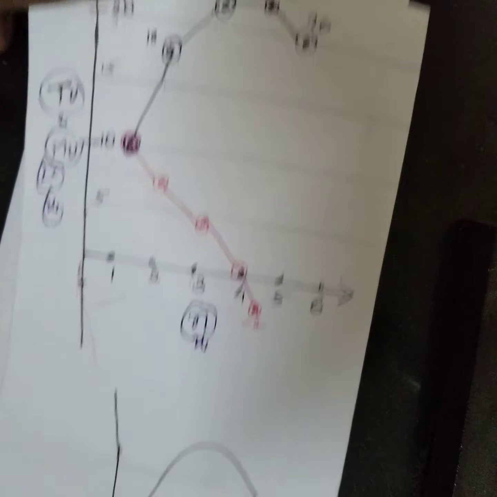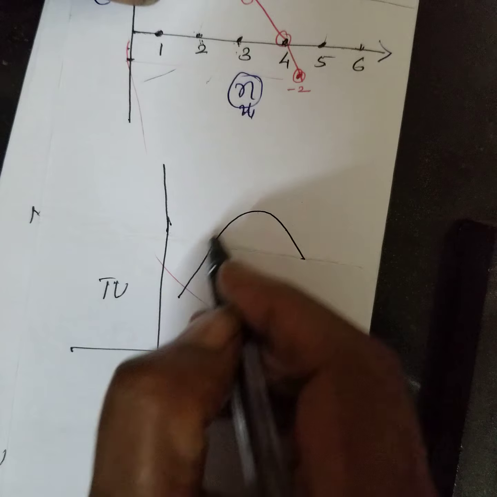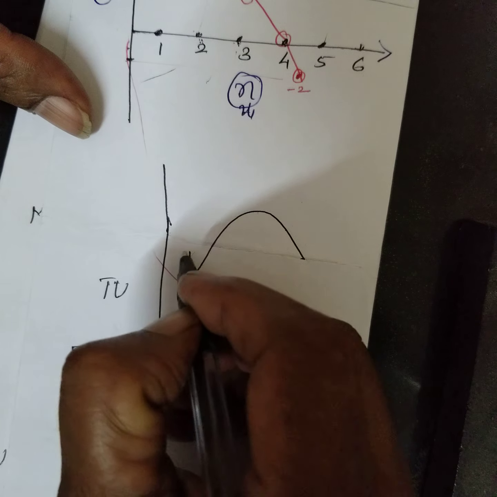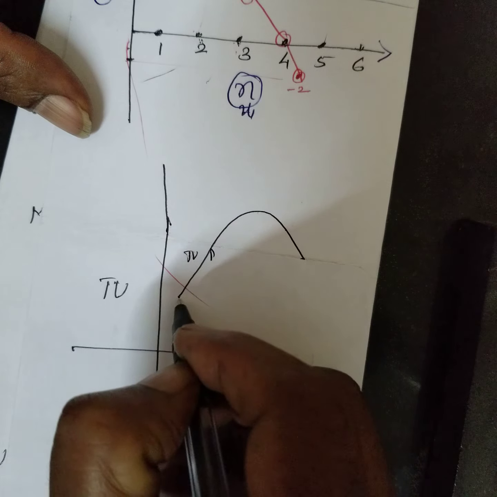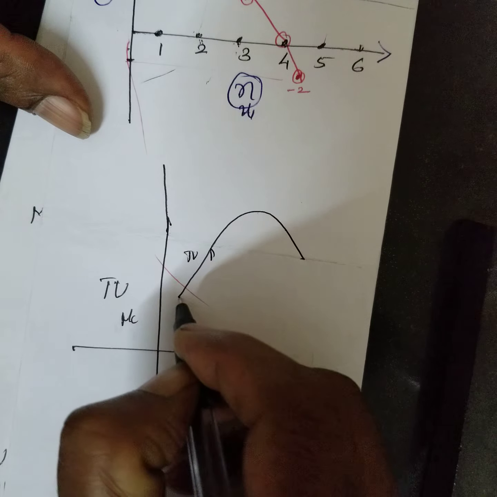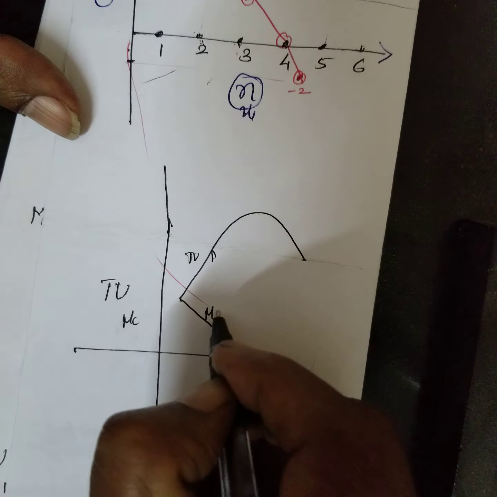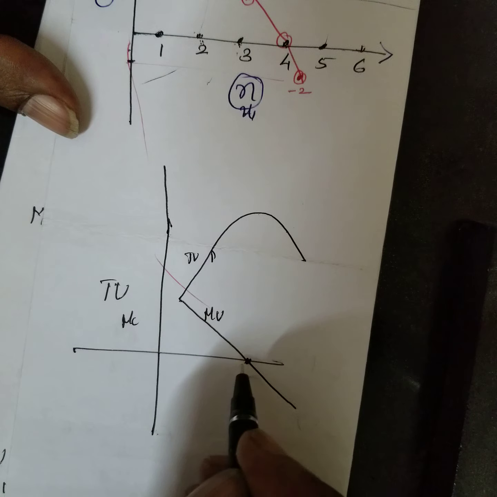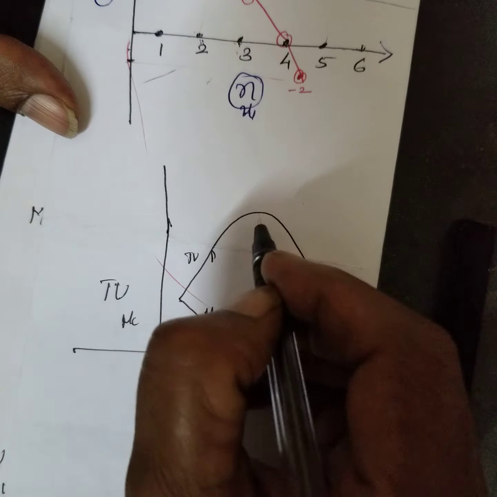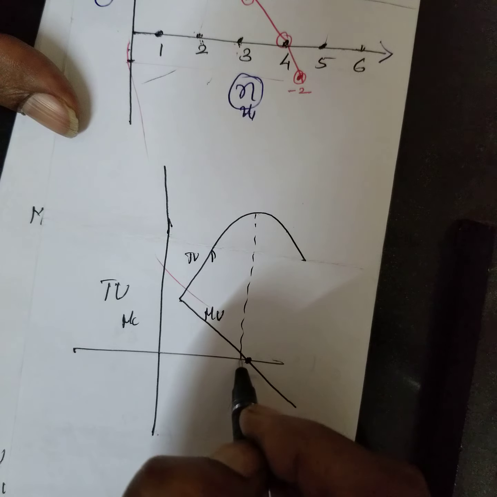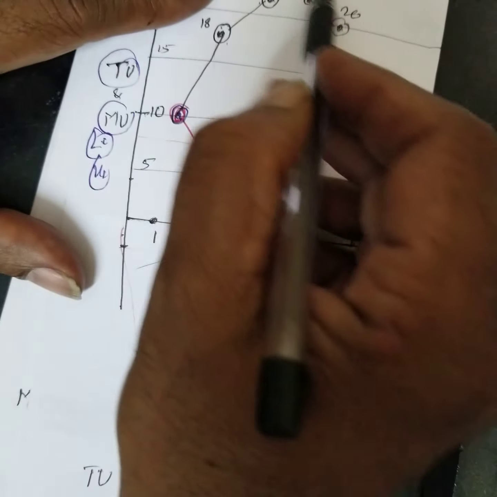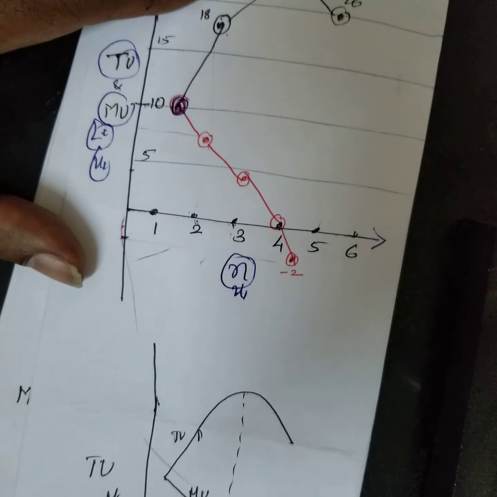That means as the total increases, marginal utility decreases and becomes negative. At one particular point it becomes 0. This becomes the saturation. All these things, just remember.